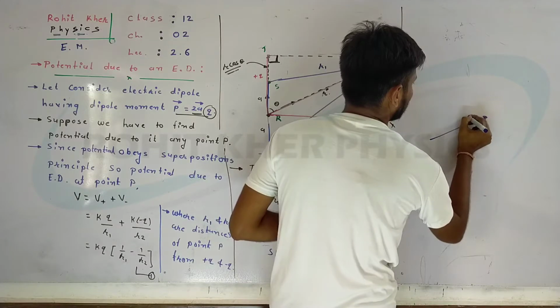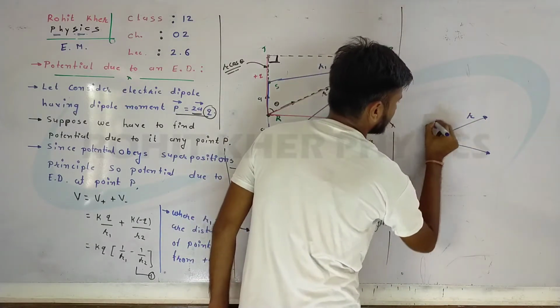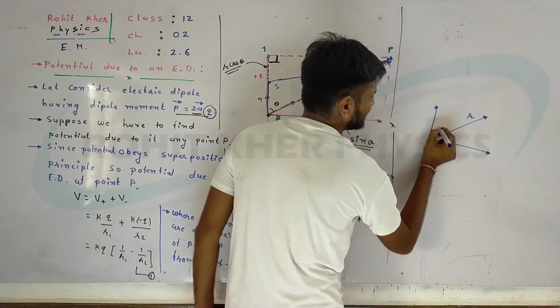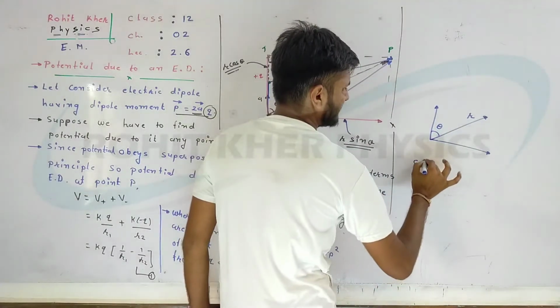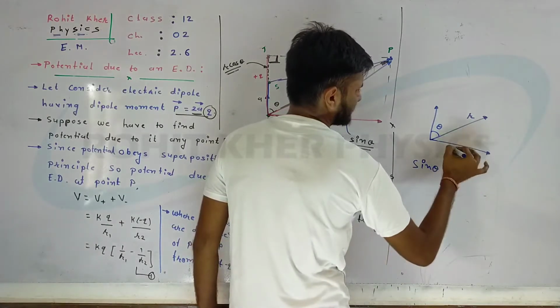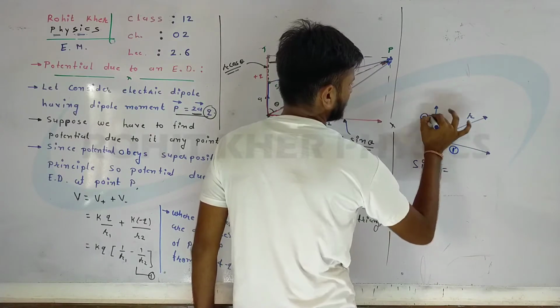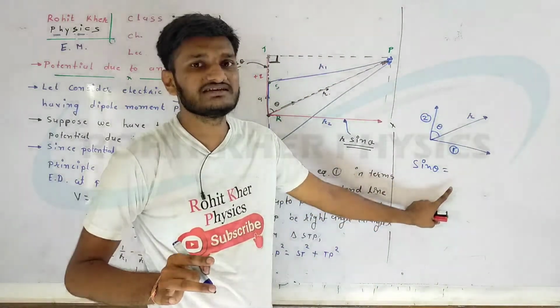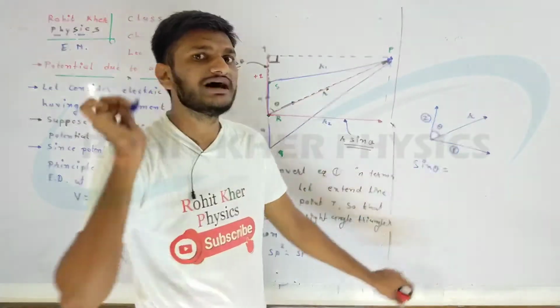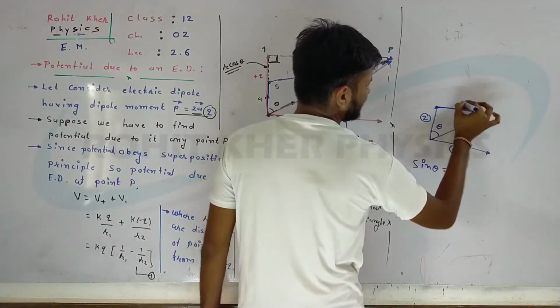This one is R. Here one component, here another component, here the angle is theta. So if we put here sine theta, let this component be 1 and this component be 2. Sine theta is nothing. We know that sine theta is opposite upon hypotenuse. Opposite means which one? Opposite means this one.